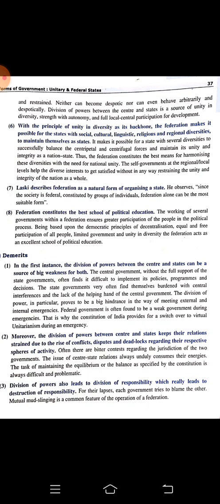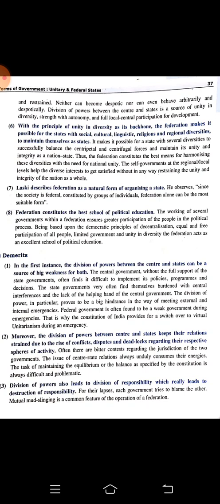Next, what are the demerits? Demerits of federation. In the first instance, the division of power between the central and state governments can be a source of big weakness for both. Yes, because whatever division is already done in the constitution can be a big weakness also.